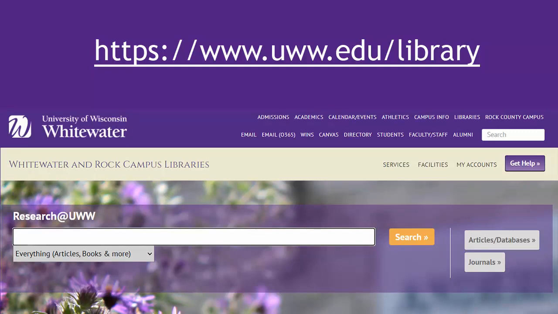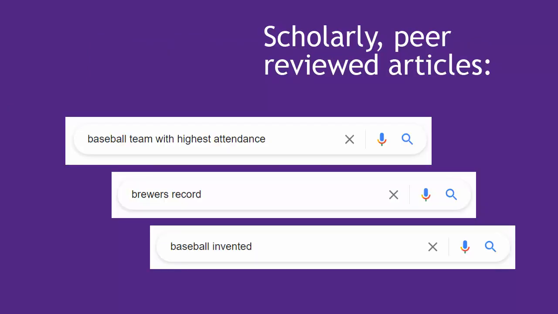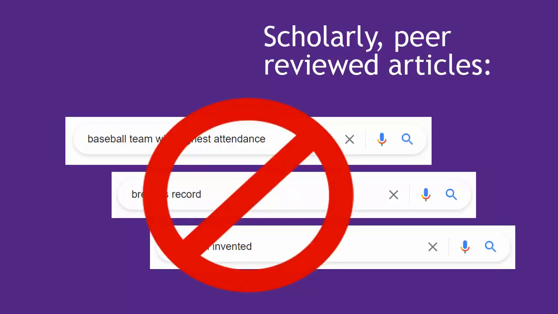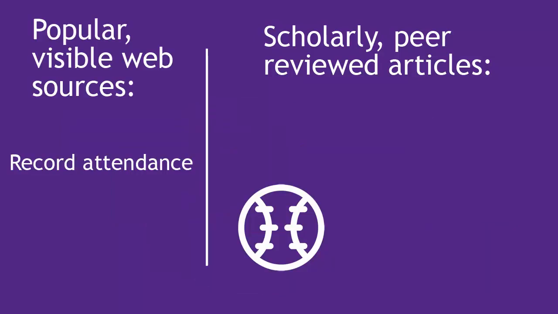the library's homepage. Now before we start searching, we should understand, what type of information are we going to find in scholarly journal articles? First of all, you will likely never find a scholarly article that tells you the highest ever attendance at a baseball game, or any of these other questions. That's just not what scholarly articles do. Instead, scholarly sources dive deeper into one specific question that can be researched.